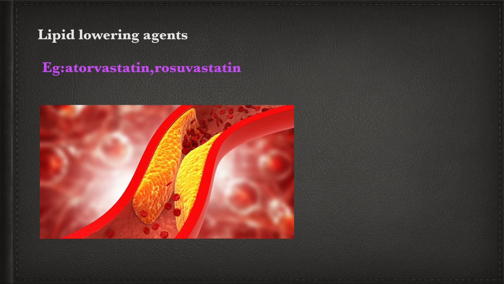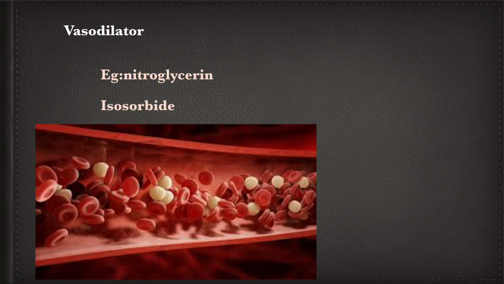Next class of drug under cardiology is lipid lowering agents. For example, atorvastatin and rosuvastatin. Deposition of cholesterol inside the coronary arteries leads to coronary artery disease and thereby leads to myocardial infarctions. So, to prevent all these conditions, we can give these statins. Vasodilators can be used to improve the blood flow. For example, nitroglycerin and isosorbide. Nitroglycerin can be used in acute angina, and for chronic angina we can use isosorbide.